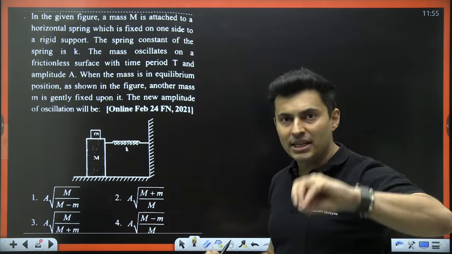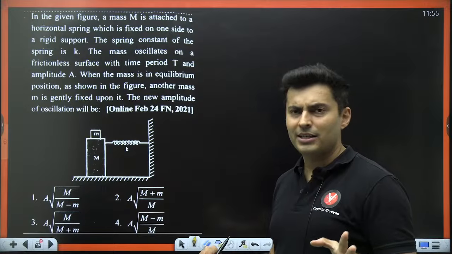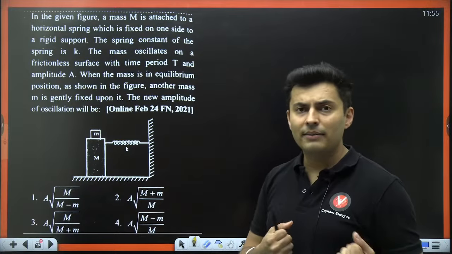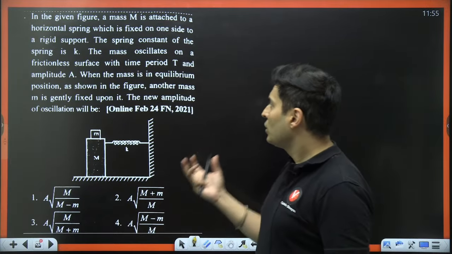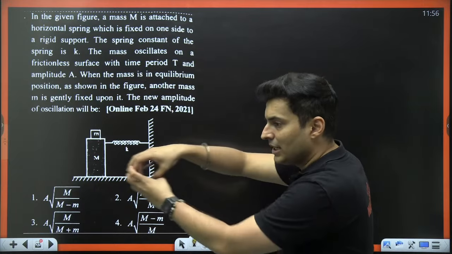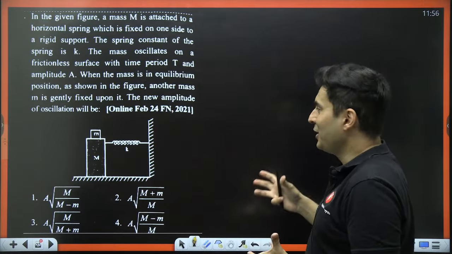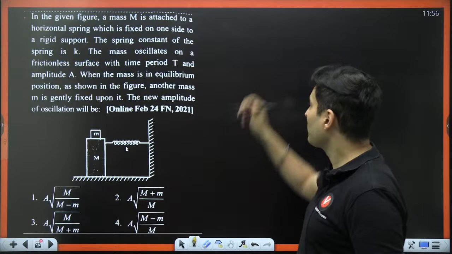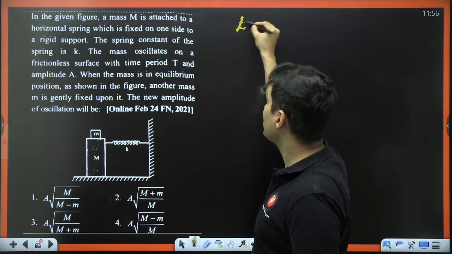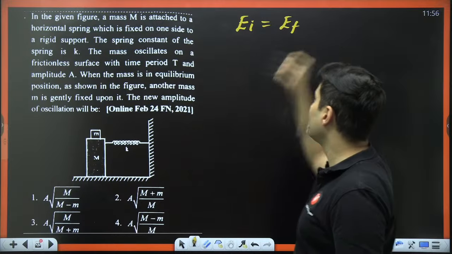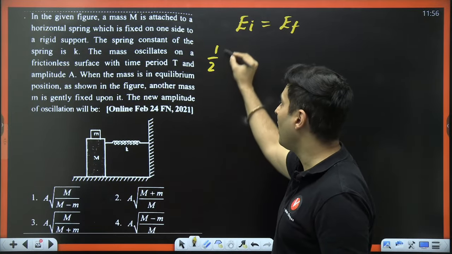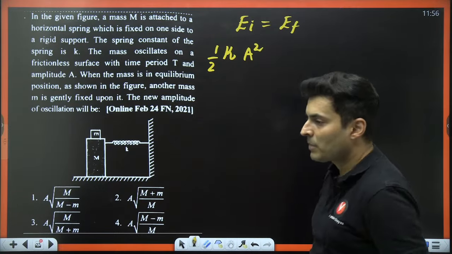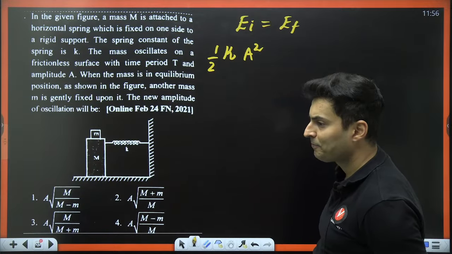Basically, because you are putting it gently, you are not exactly doing any work. You are not changing the energy of the system. You are not taking away the energy, nor are you giving the energy. So if you are placing it gently, the mass increases, because of which the amplitude will change. All you need to do is energy initially will be equal to energy finally. Initial energy, I can say it is half K into amplitude square.